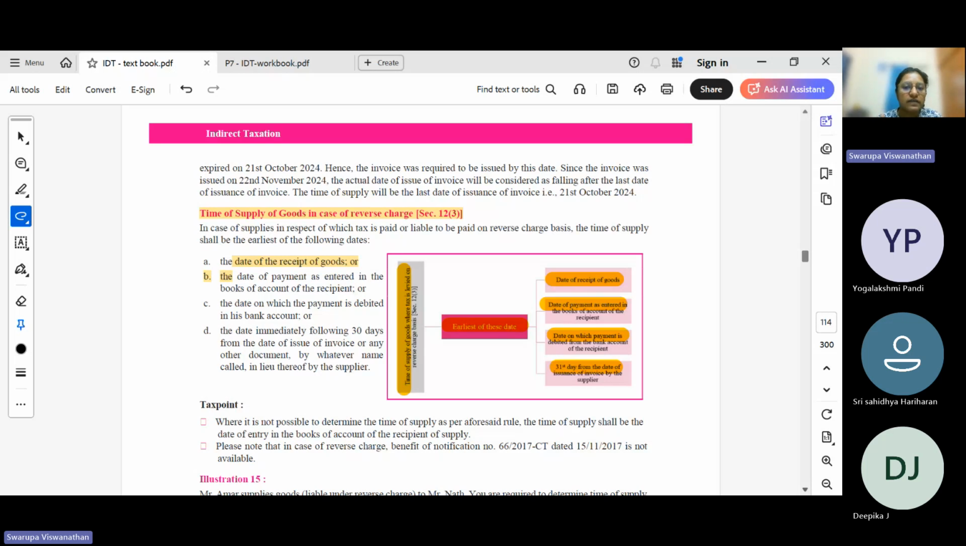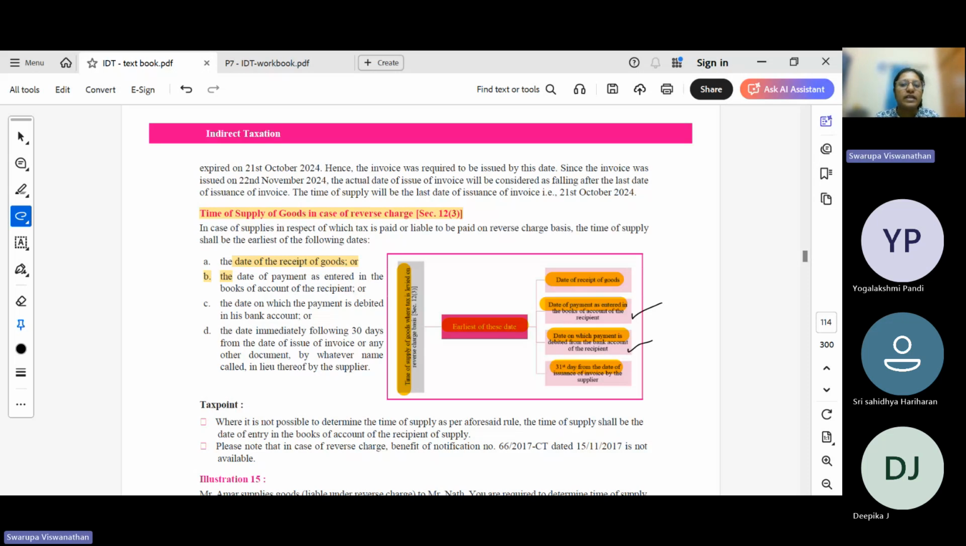Time of supply under reverse charge is the earliest of four important factors. The date of receipt of goods, okay? The date of payment. So payment date can be divided into two. One is when the payment is entered in the books. One is when the payment is received in the bank account, whichever is earlier. So if you receive a check, you first account the check in your books and then you send it to the bank for clearance.